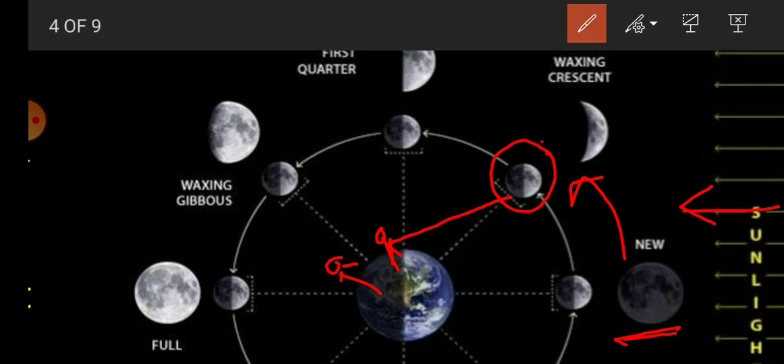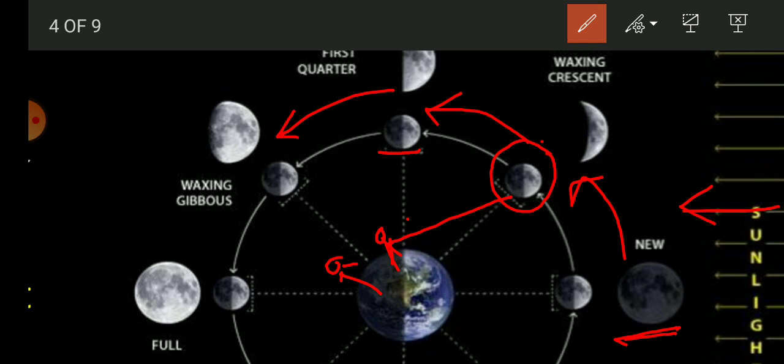Next, when the moon shifts from here to here, a person standing here can see half of the lit up face of the moon and the other half dark. The half lit up face of the moon is called first quarter or half moon. Next, waxing gibbous.